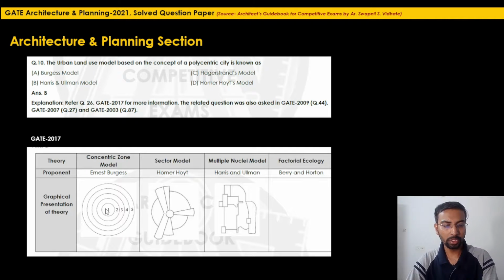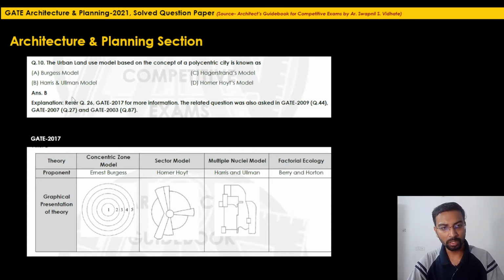In that explanation in GATE 2017, the illustrations along with the explanation are already given. So concentric zone, what is the illustration, who is the proponent for this, the sector model given by Homer Hoyt, this is the illustration for this. So you have to just refer to the earlier year question, study it properly, and get 1 mark.